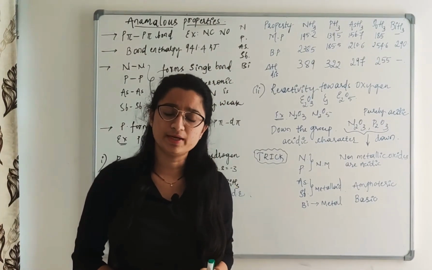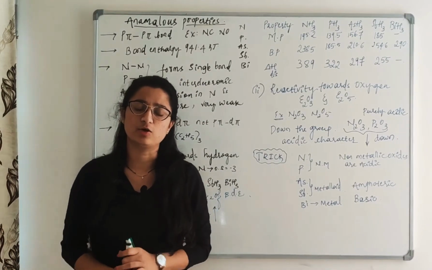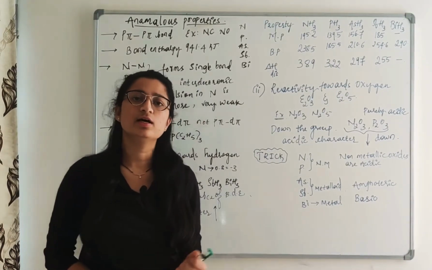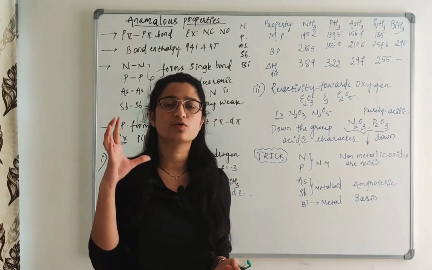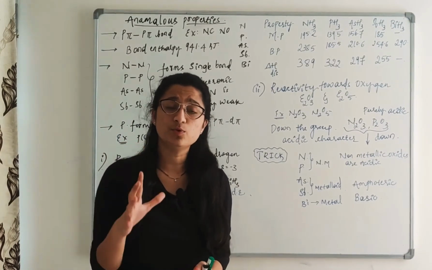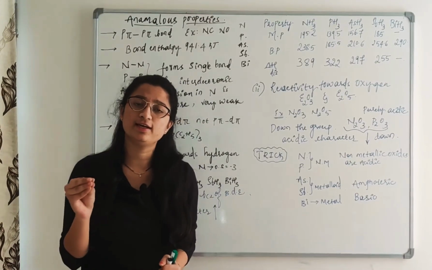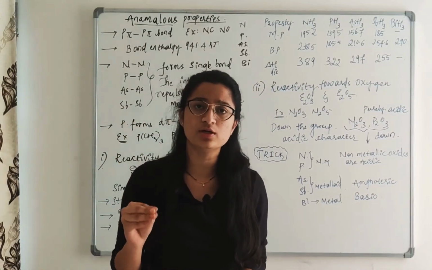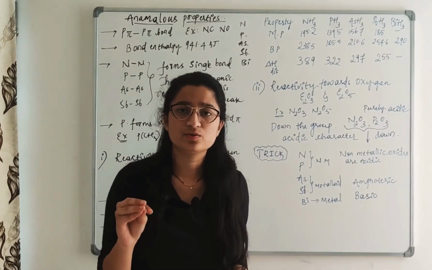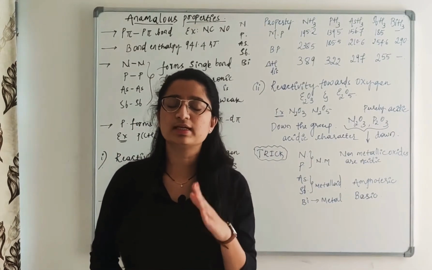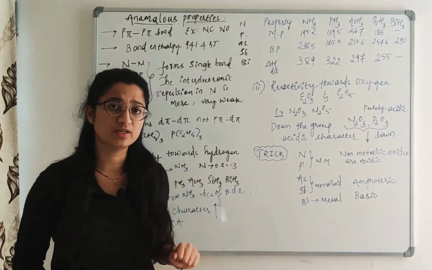So the main reason why nitrogen shows anomalous properties is, first, that nitrogen is more electronegative, and because of its small size. One more important thing that mainly affects the chemistry of nitrogen among the group 15 elements is the absence of d orbitals. So this greatly affects the chemistry of nitrogen.